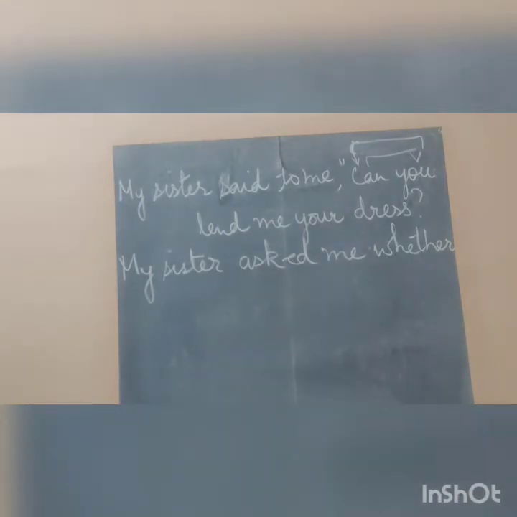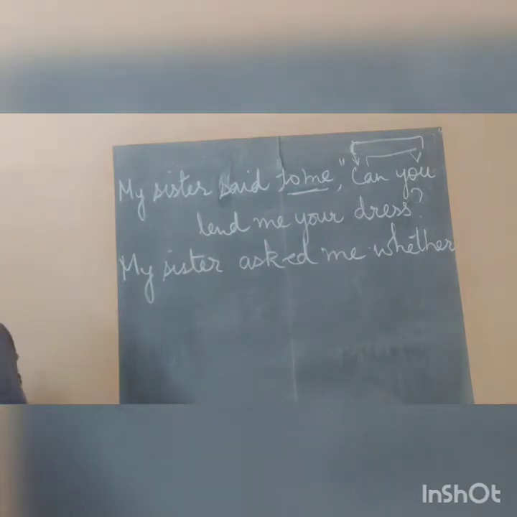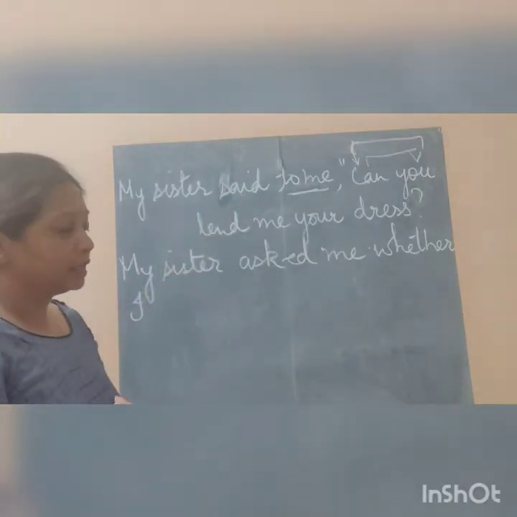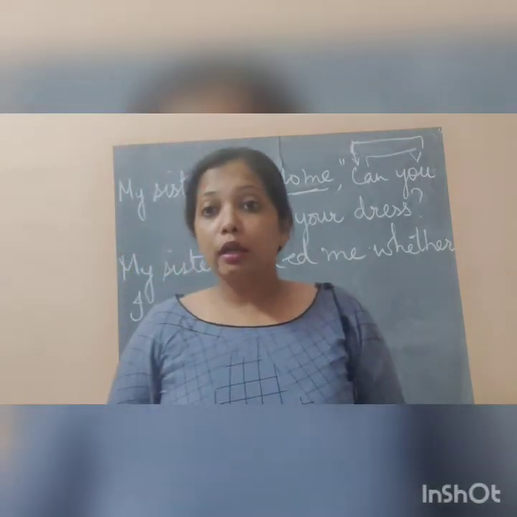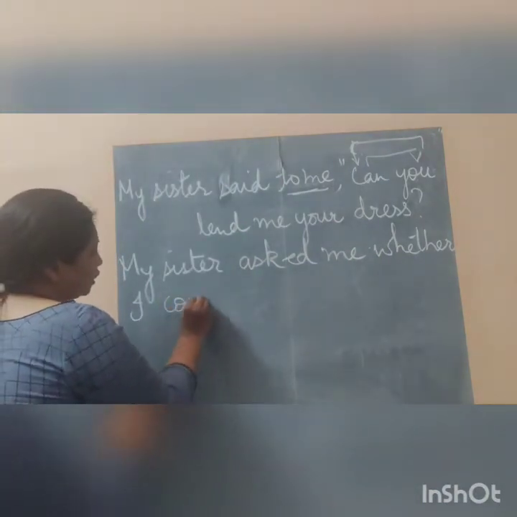You. Now you is again the second person, indicating me. So my sister asked me whether I, now here to me is I, right? I can. Can is a modal. We saw in the table that can changes to could. I could.